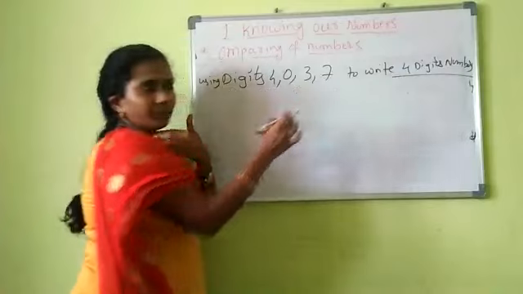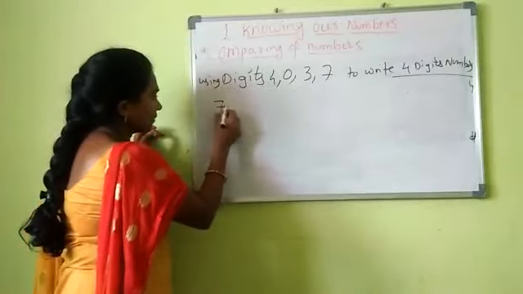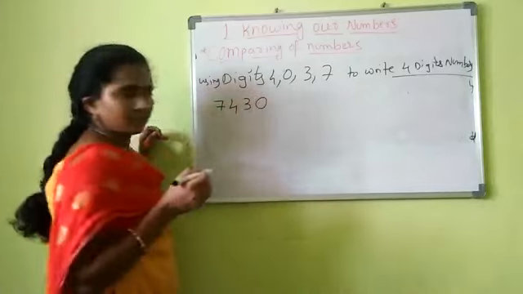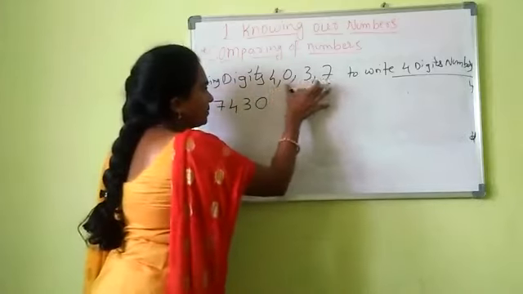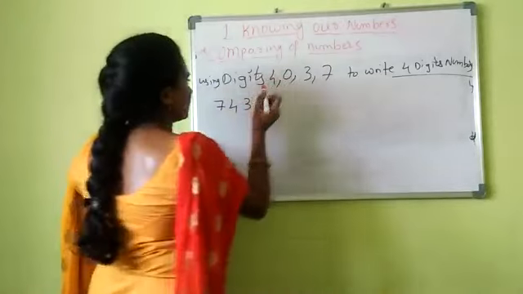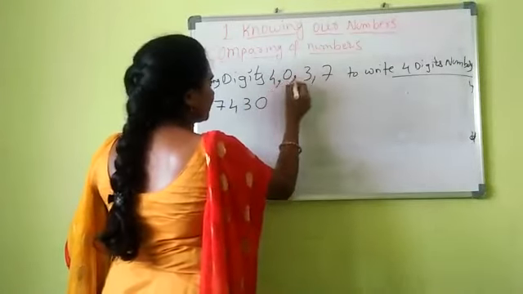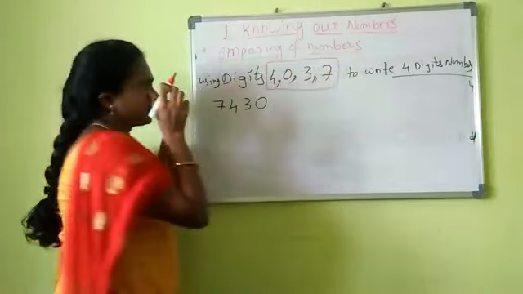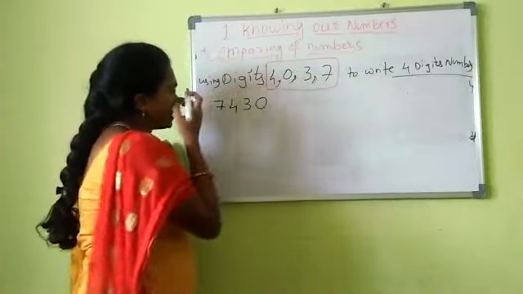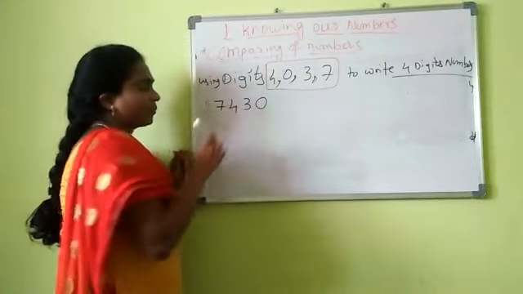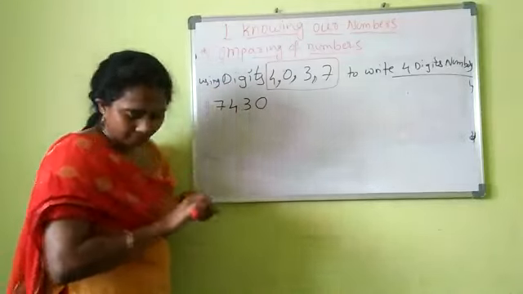I will take the bigger digit, 7. Next 4, 3, 0, right? Don't get confused, I am putting the commas separately. Using these 4 digits, I have written one number, that is 7430, right?